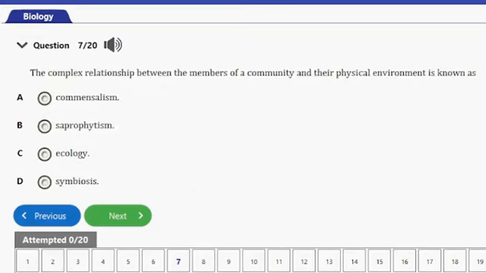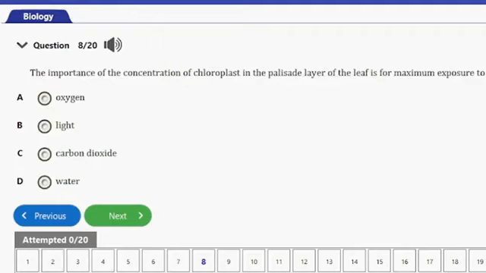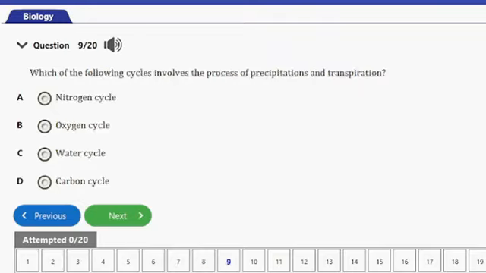Question number 7. It says the complex relationship between the members of a community and their physical environment is known as A, commensalism, B, saprophytism, C, ecology, D, symbiosis. So guys, the answer to this question is option C, and that's ecology. Let's consider the next question. Question number 8. It says the importance of the concentration of chloroplasts in the palisade layer of the leaf is for maximum exposure to A, oxygen, B, light, C, carbon dioxide, D, water. So guys, the answer to this question is option B, and that's light. Let's consider the next question.